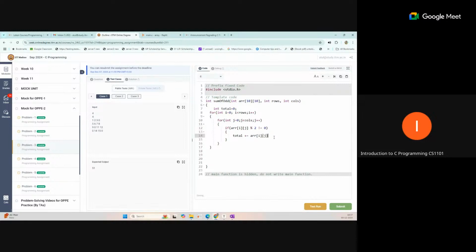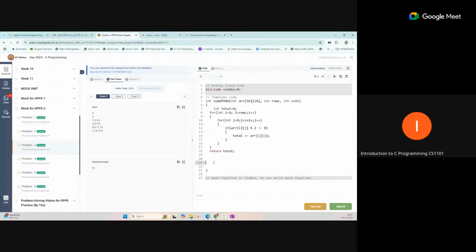Okay, if this condition is not satisfied, your code will not do anything. You will not add anything. Only if this condition is satisfied will your total be added by the current element. After getting this sum, just outside of this loop, return your total value. So return total.